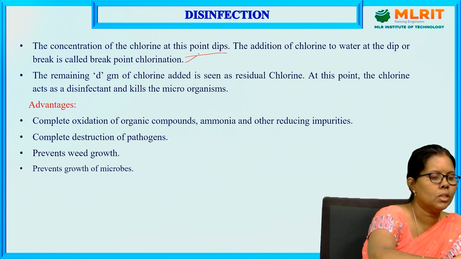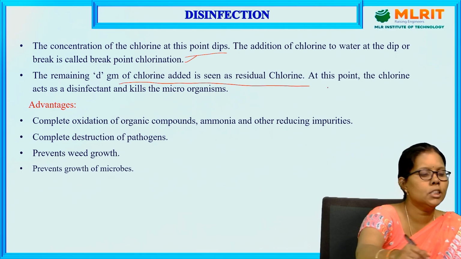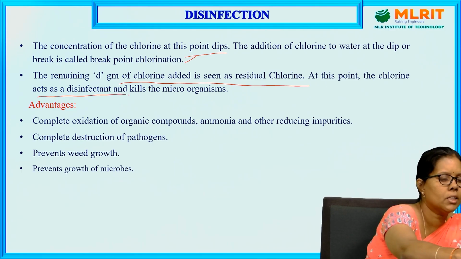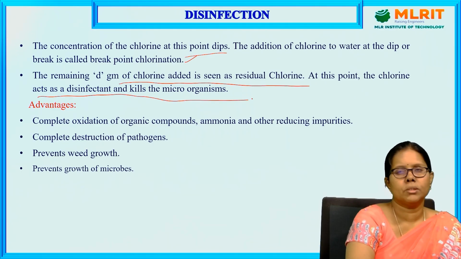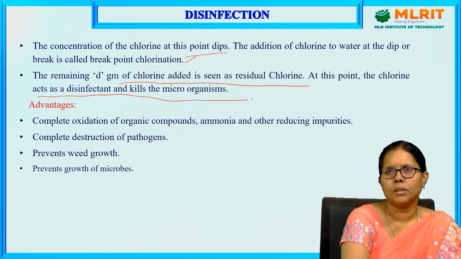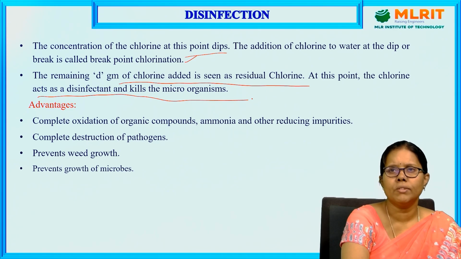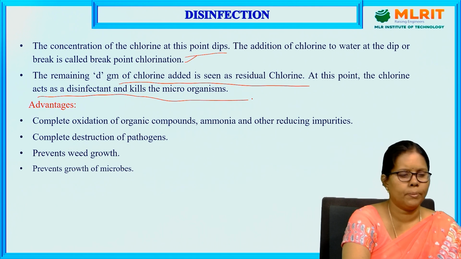Beyond the breakpoint, the remaining d grams of chlorine added is seen as the residual chlorine. At this point, the chlorine acts as a disinfectant and kills the microorganisms. So first, it is oxidizing the reducing impurities. Second is the formation of chloramines. Third is the destruction of chloramines. At the breakpoint chlorination, the bacteria and nitrogenous compounds are all removed. After that, whatever we add is the free residual chlorine.